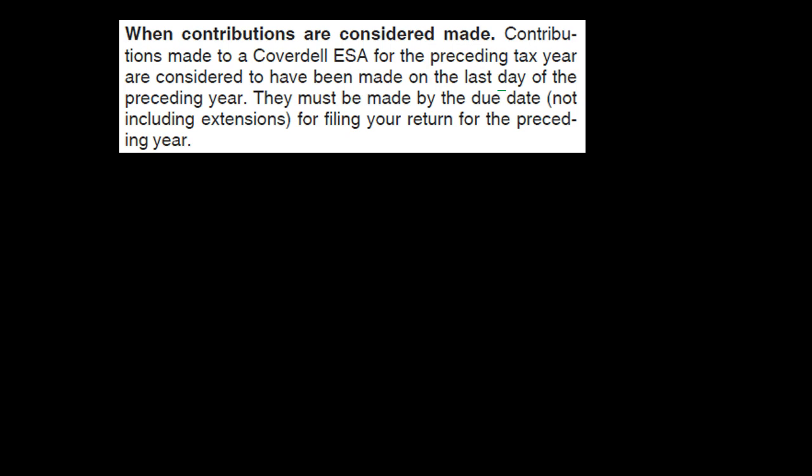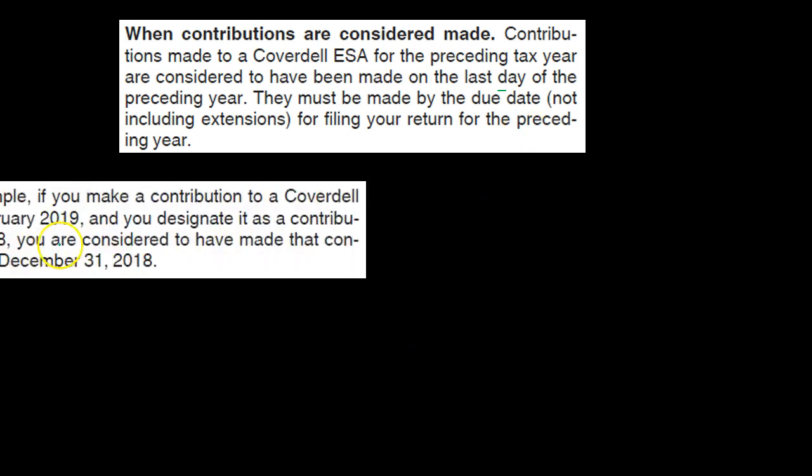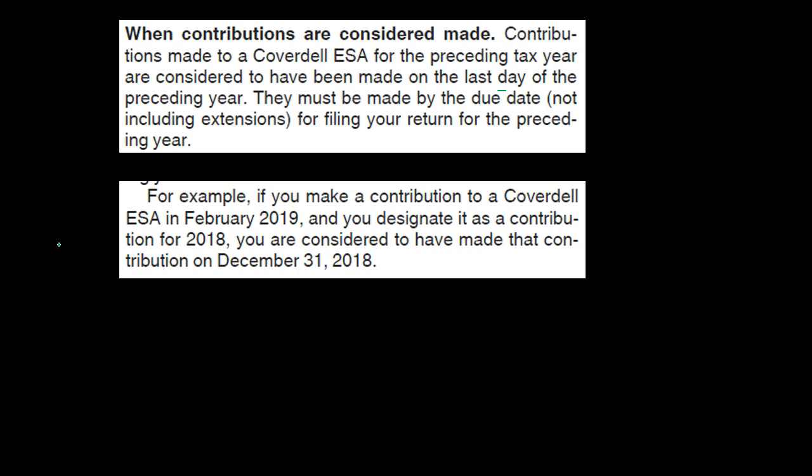If we make the contribution sometime in the year after, and the contribution was made for the prior year and was made before the tax return was filed, then the contribution would be considered to have been made on the last day of the preceding year. Back to the text. For example, if you make a contribution to a Coverdell ESA in February 2019 and you designate it as a contribution for 2018, you are considered to have made that contribution on December 31st, 2018.